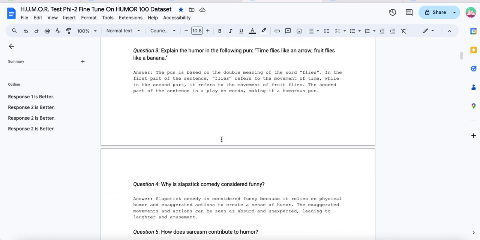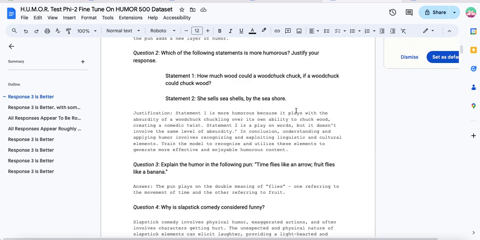With a little bit of fine tuning, just 100 rows: the pun is based on the double meaning of the word flies. In the first part of the sentence, flies refers to the movement of time, while in the second part, it refers to the movement of fruit flies. The second part of the sentence is a play on words, making it a humorous pun. So obvious improvement over there, right?